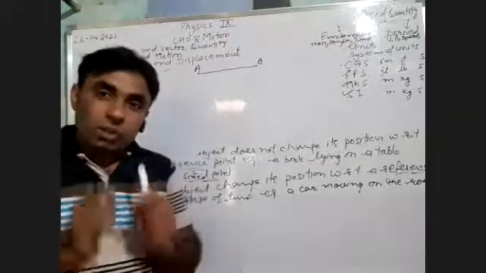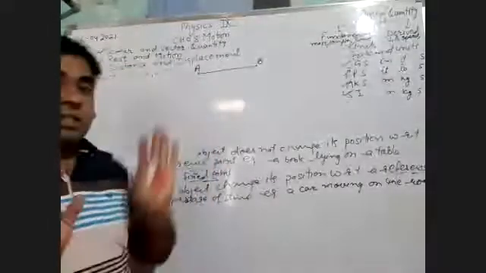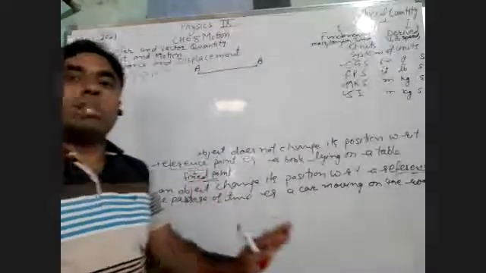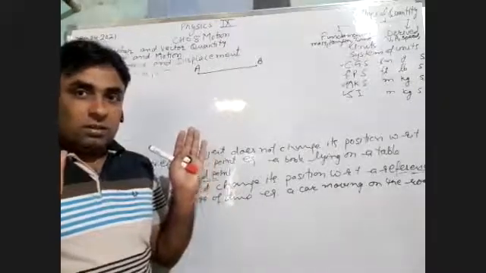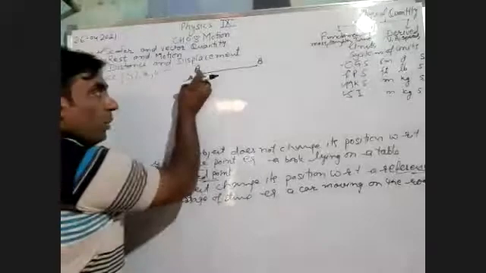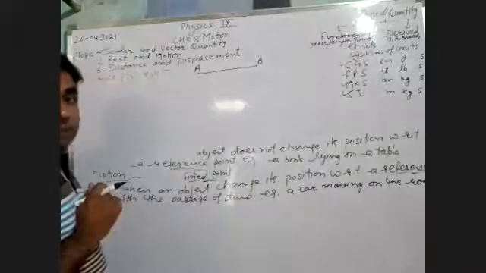If there is motion, there will be distance. If there is no motion, there will be no distance. The object is moving from point A to point B.